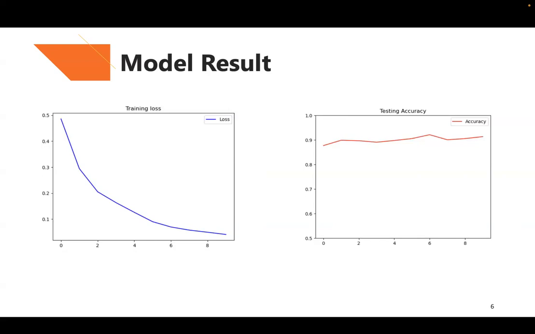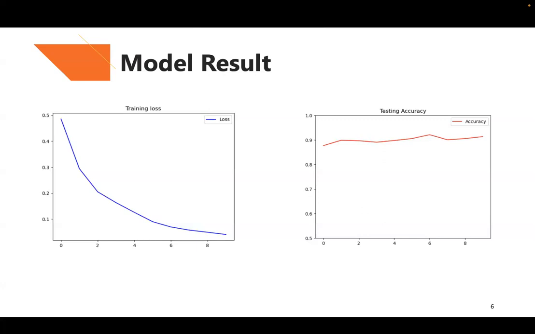But since my laptop cannot provide stronger compute power, I just set the epochs to 10 for training the triplet network. I show two indicators, training loss and testing accuracy, to represent the performance of the trained triplet network. As you know, based on both result images, it can be found that the overall performance of my model is good, I think.